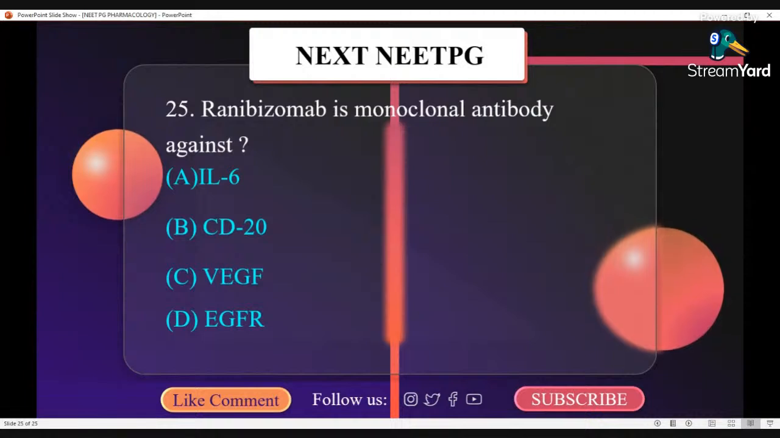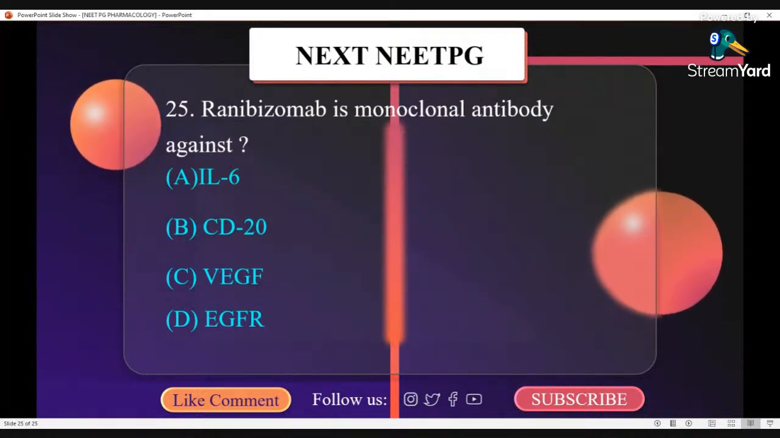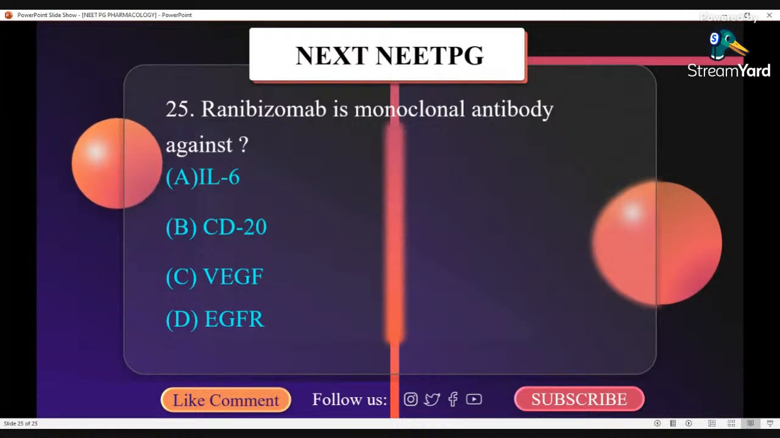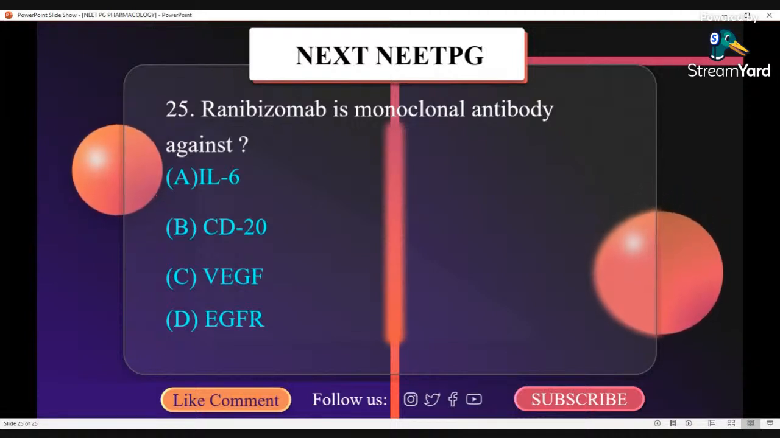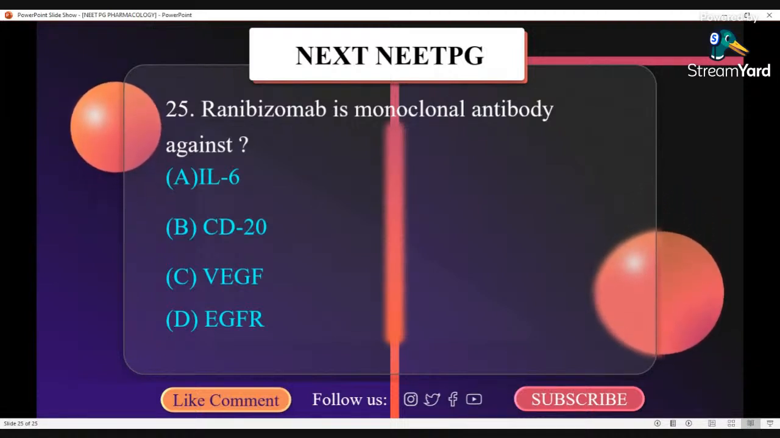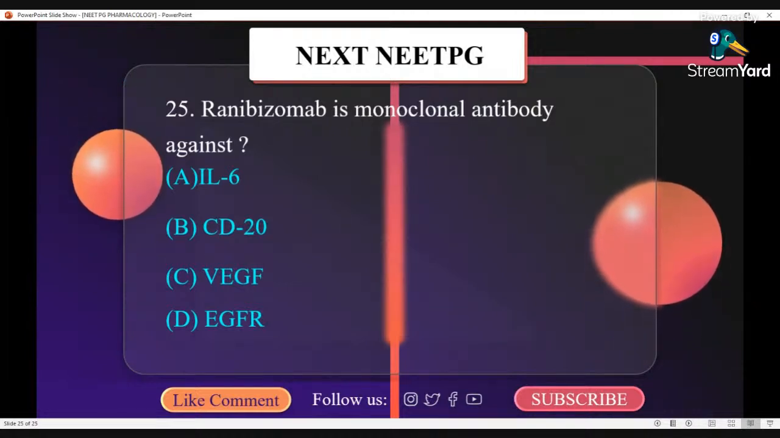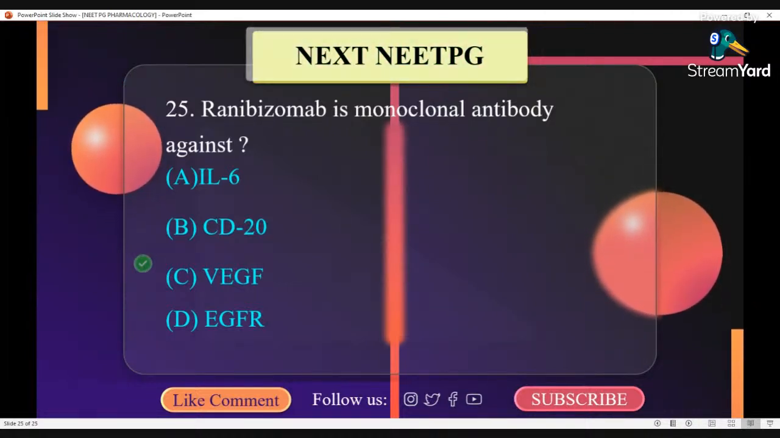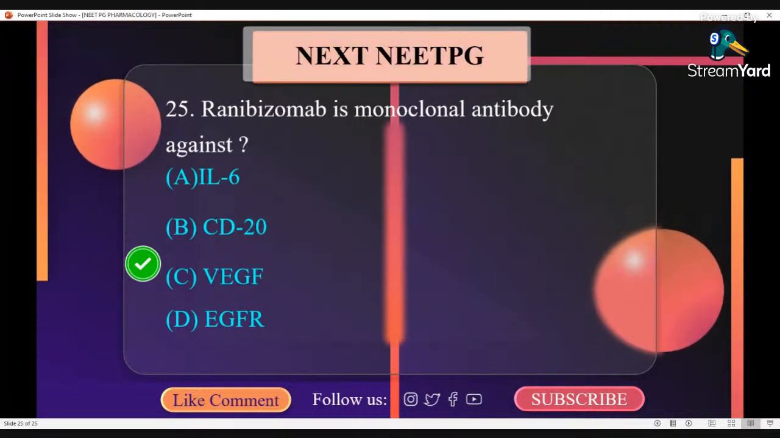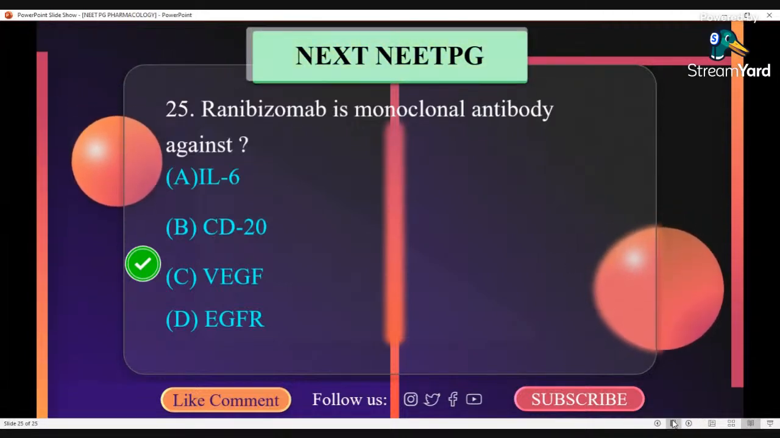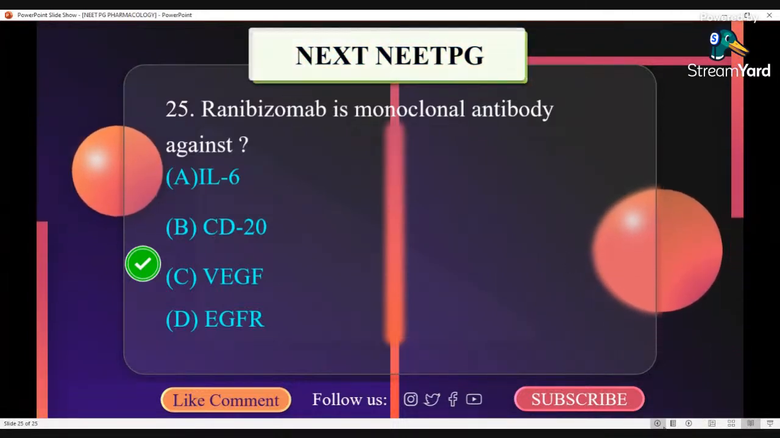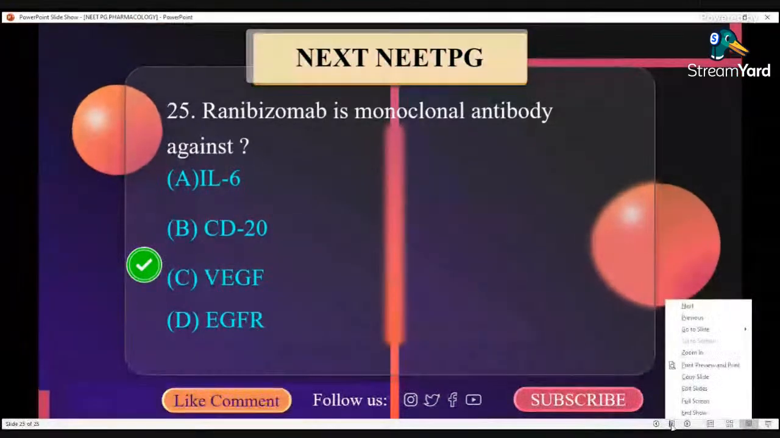Ranibizumab, a monoclonal antibody against VEGF, vascular endothelial growth factor. So the correct option here is C, VEGF. So let us once again quickly revise all the MCQs.